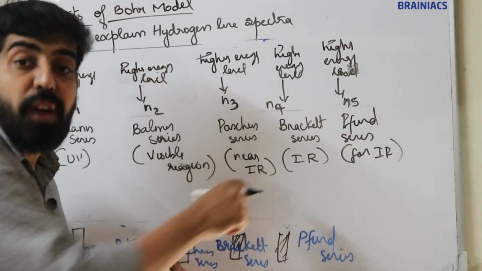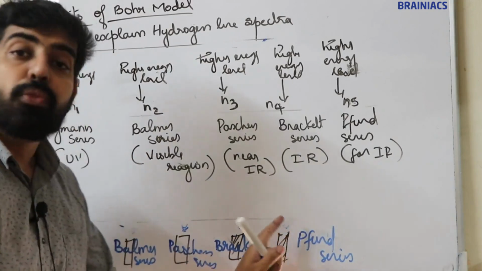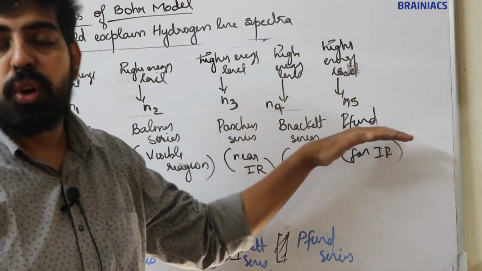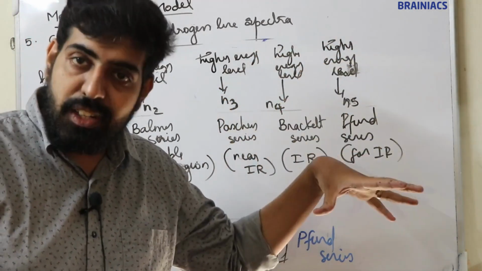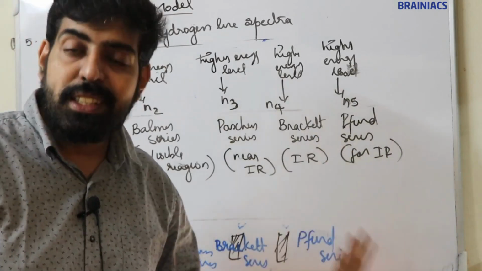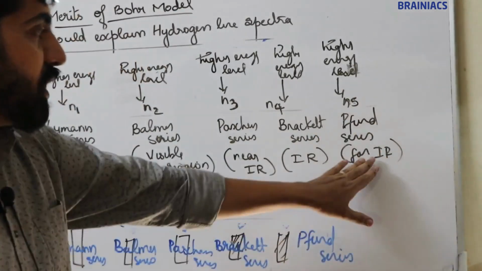Okay, sorry about that, the last is Pfund. When an electron jumps from a higher energy level to n equal to 5, the energy is released, and the energy gives the fifth line, that is known as the Pfund series, and it is observed in the far infrared region.